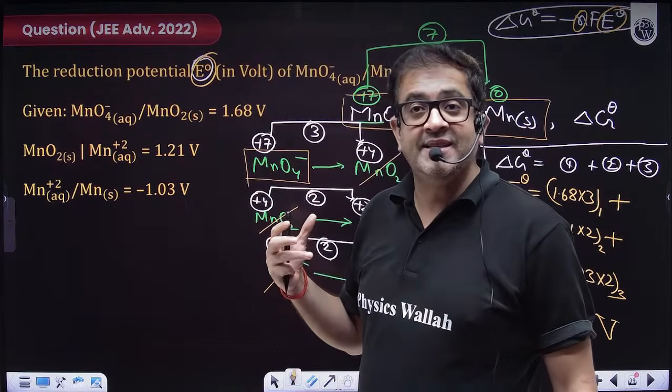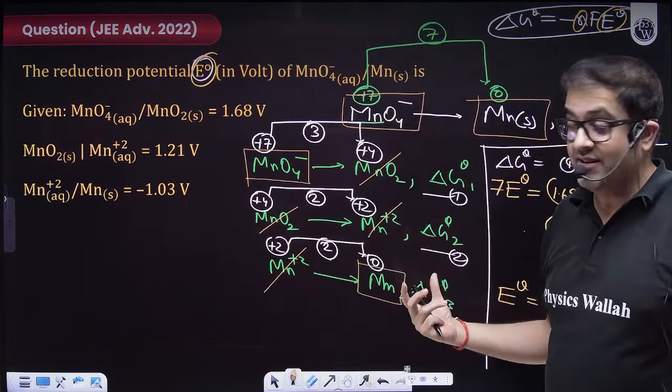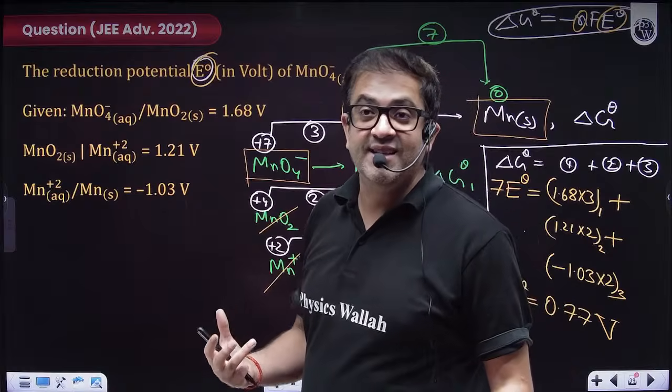Now, trick. Ram is asking, sir, trick. Beta, this is the only trick. This is the only common sense. So, common sense is your trick.